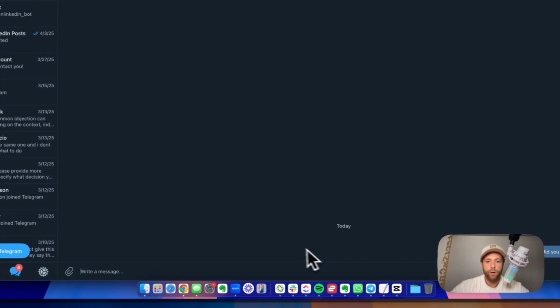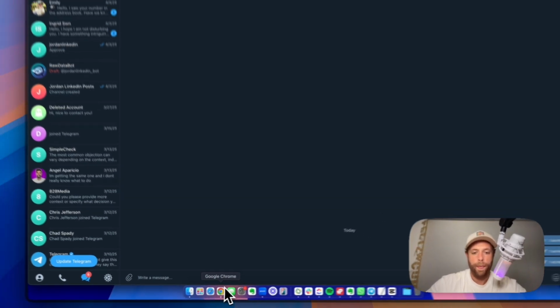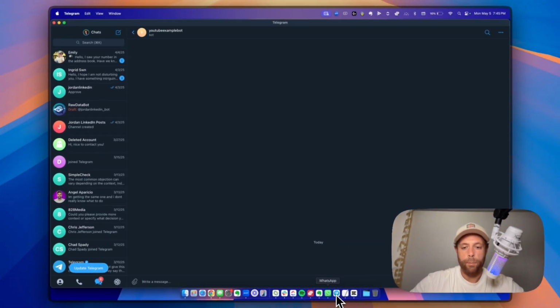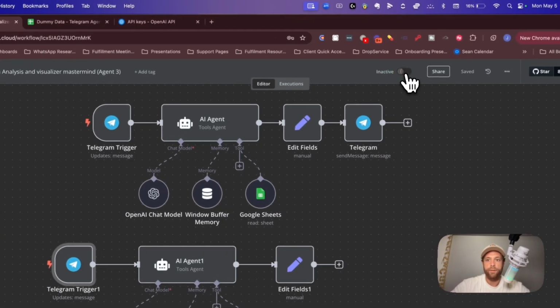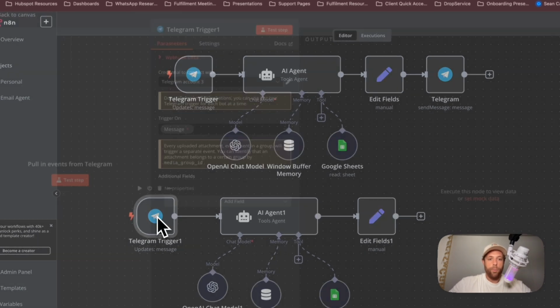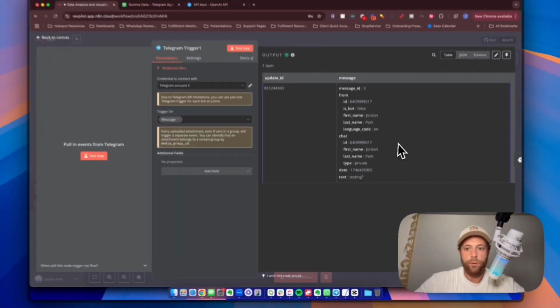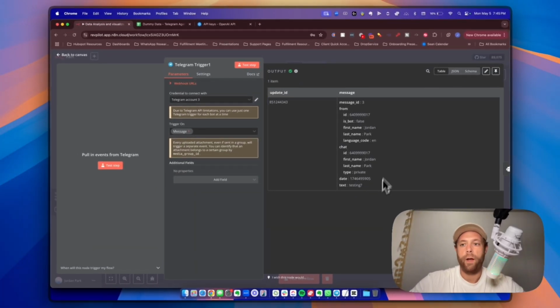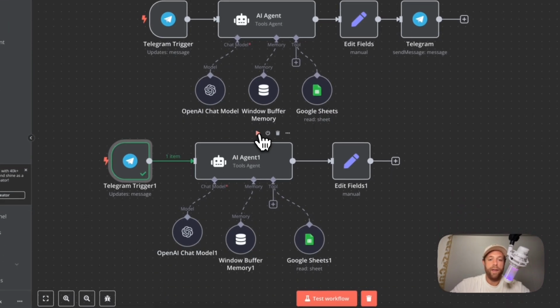Let's go ahead and message it again. So what we're probably going to have to do, since I'm building it like this, you guys won't have to do this, turn off the actual workflow. And then you're going to open this up. You're going to click test step, and then you're going to message it. So you can actually see, boom, there it is. Okay. So now you have your test data. Super simple. Then we're going to play our AI agent.